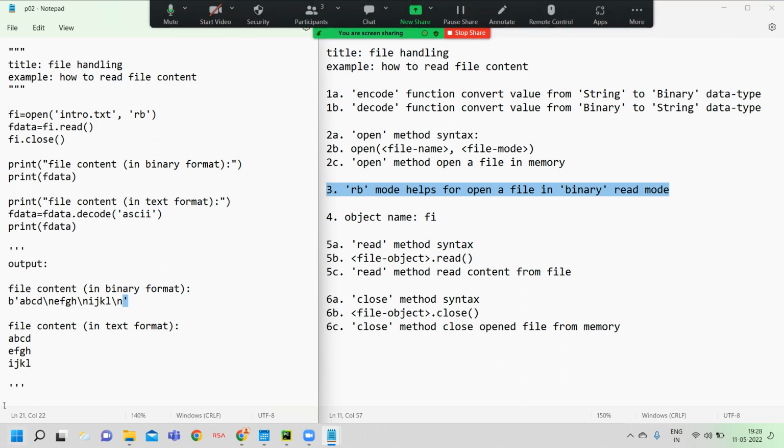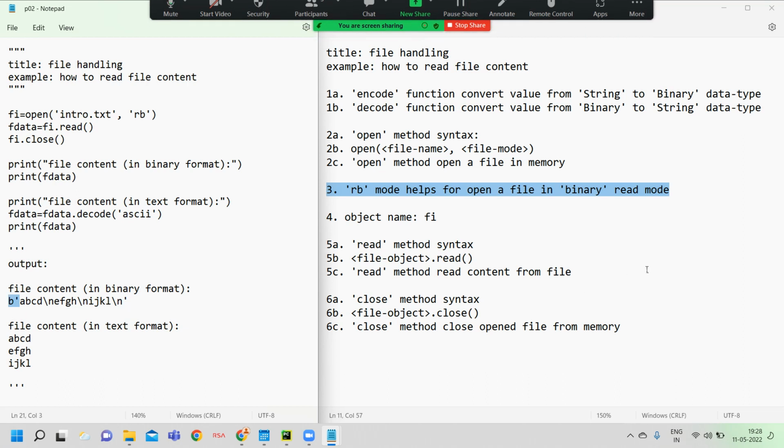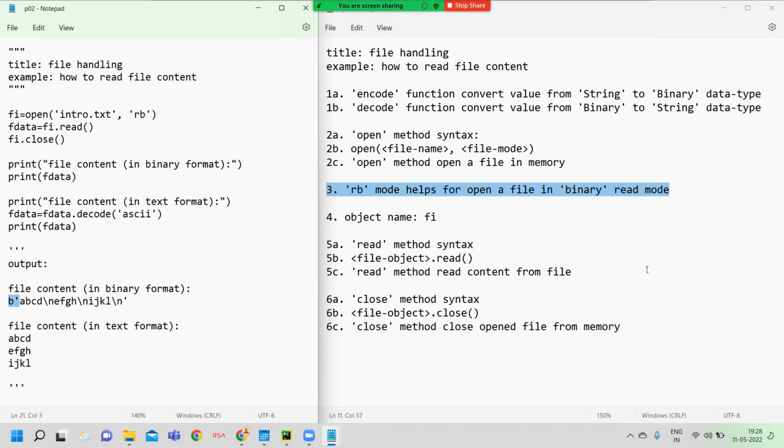Now carefully watch the part before the single quote: it has b. This b indicates a binary literal. Inside the single quote is binary data.